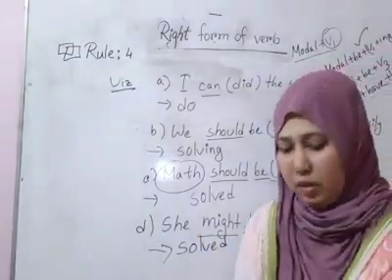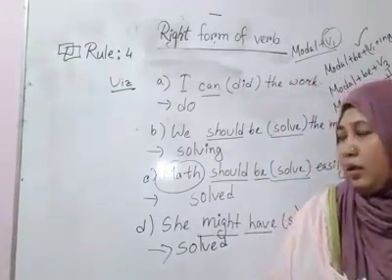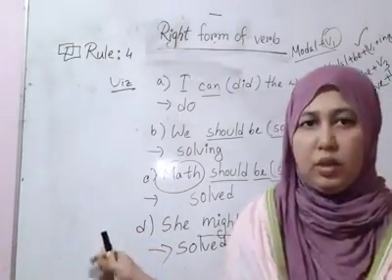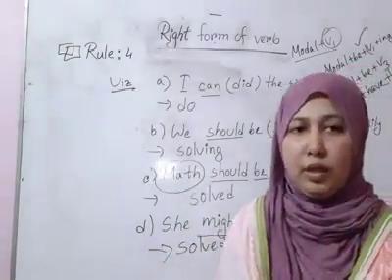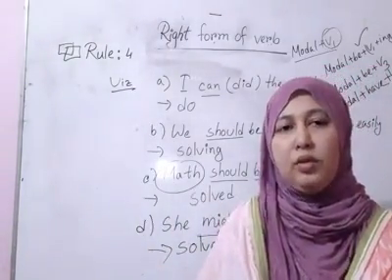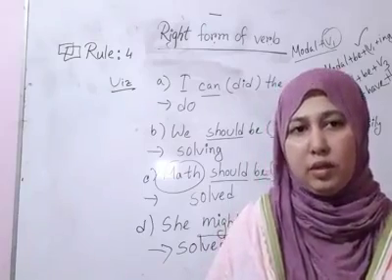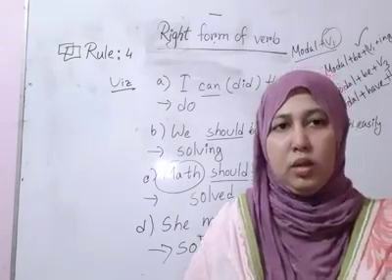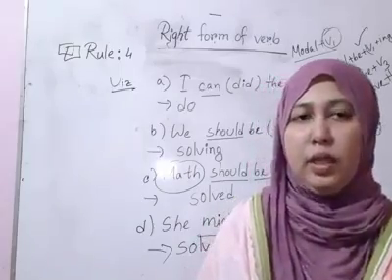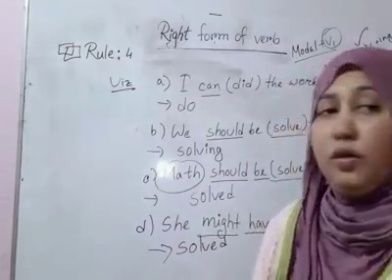Get this? So dear students, I think you understand these rules. These are the rules about modal auxiliaries. So try to memorize the modal auxiliaries as well as the rules. So let's turn to the next rules, rule number 5.